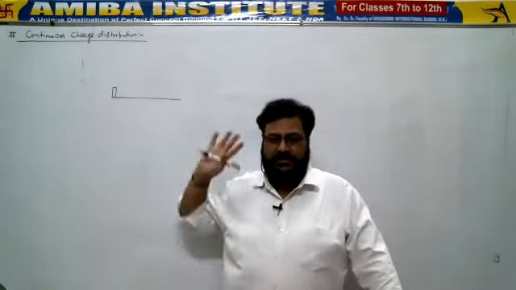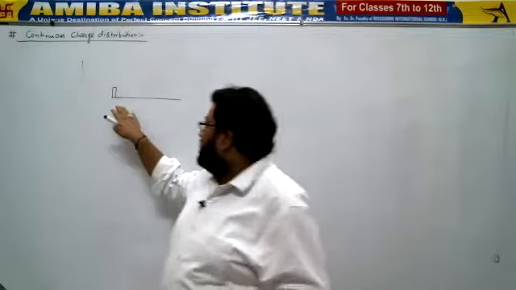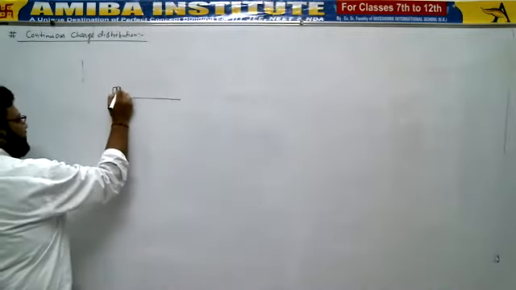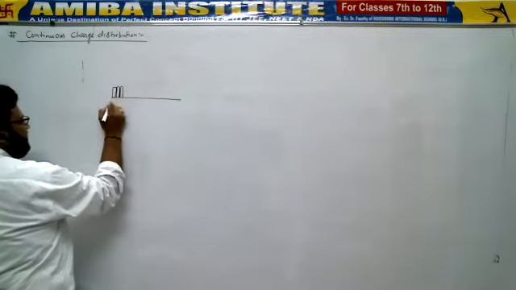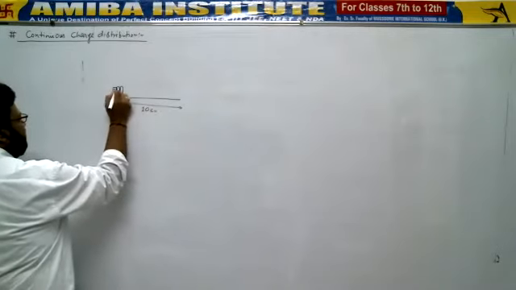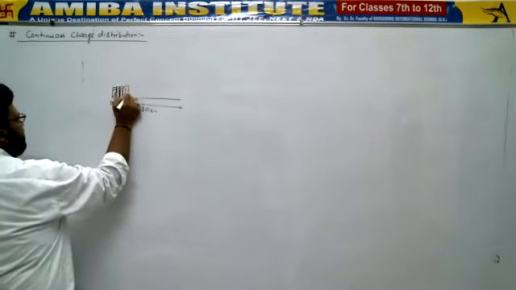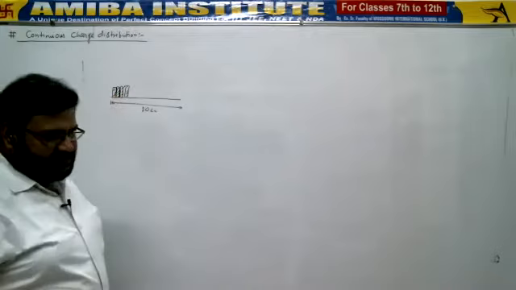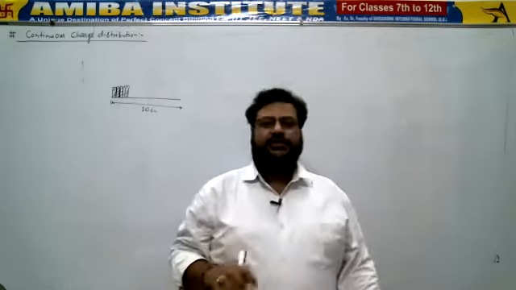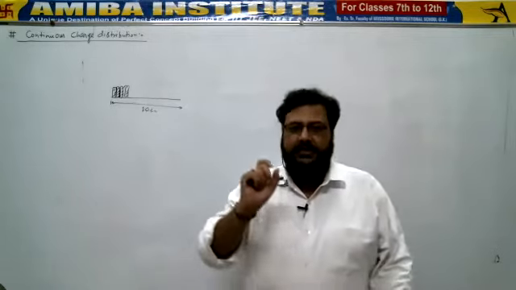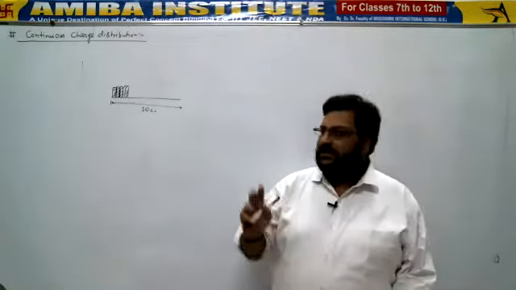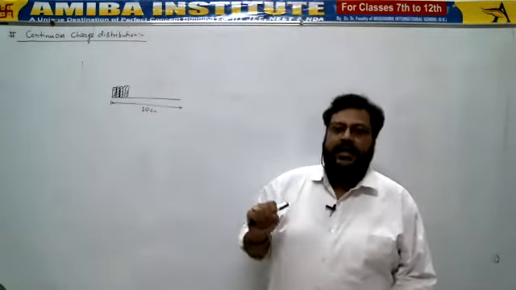Continuous charge distribution. So for example, let's suppose this is the length, and I have taken a 10 centimeter line. On each centimeter, if an equal amount of charge is distributed, it doesn't matter that only 1 coulomb must be distributed. I am saying equal charge should be distributed on unit length, unit area, unit volume. So every 1 centimeter length should contain an equal amount of charge.